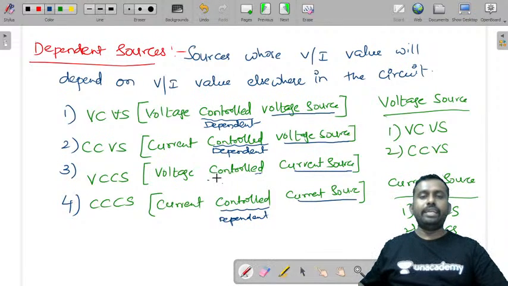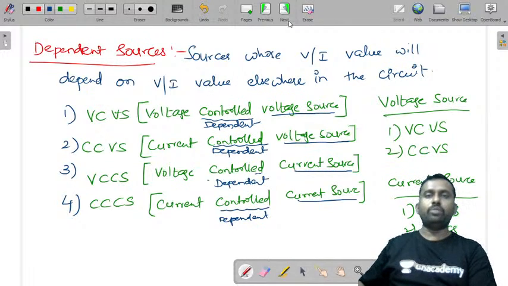So you can name it as dependent: voltage dependent current source, current dependent current source. So these are the four types of the dependent sources. Now let me explain these one by one.